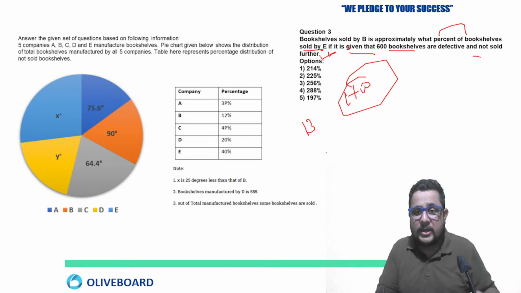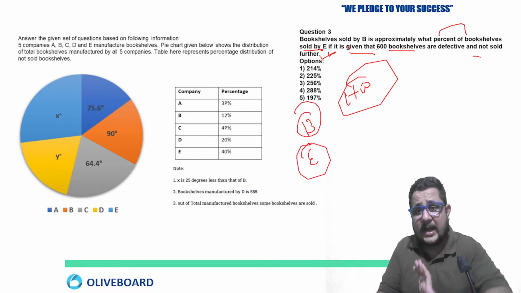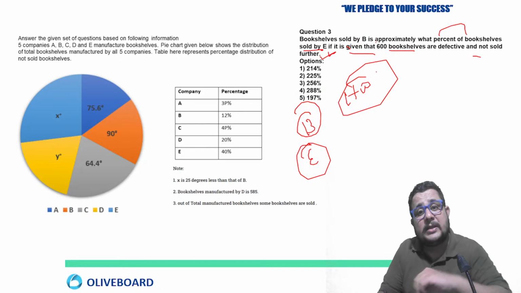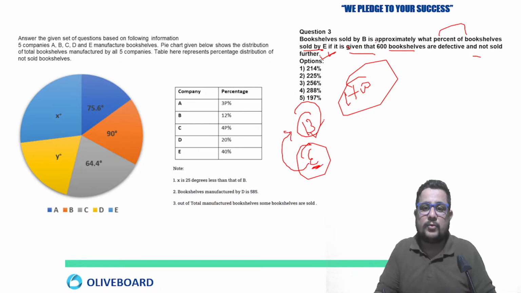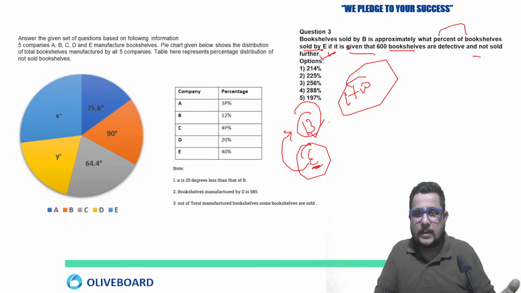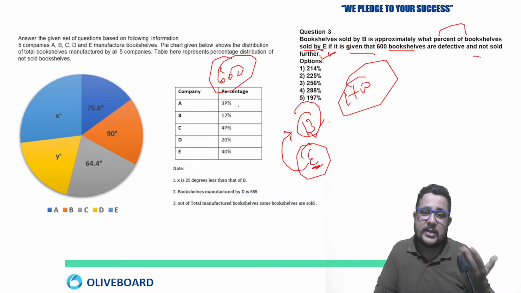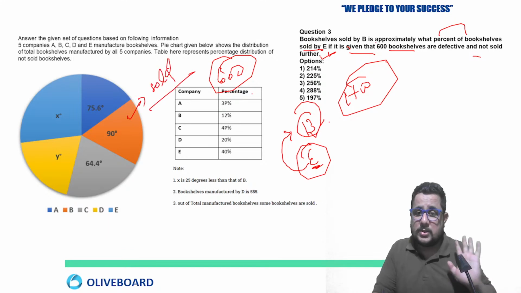Sold for E, you need to calculate. How many E sold? How many B sold? After that, you need to compare. Bookshelves sold by B is approximately what percent of the bookshelves sold by E. With respect to E, you have to calculate B. What is the percent? And unsold book quantity is also given, so you can easily calculate unsold, right? And by the use of unsold and manufactured, you can get the sold quantity. So this is also homework.